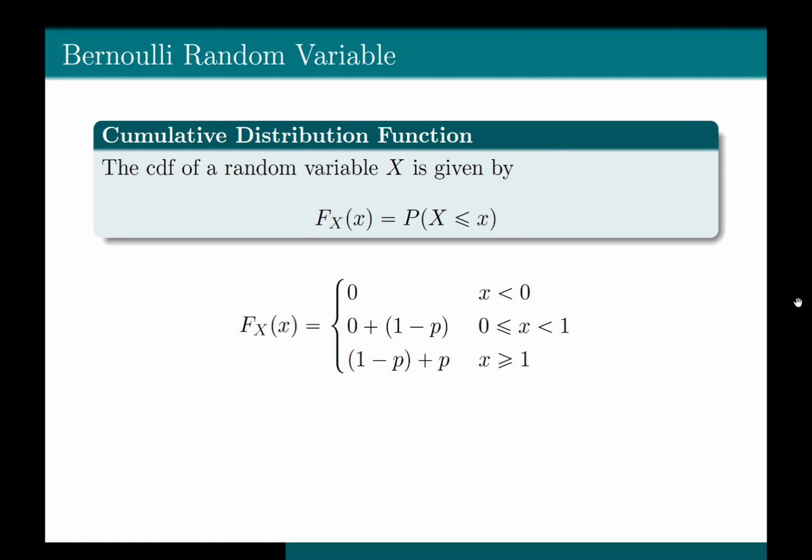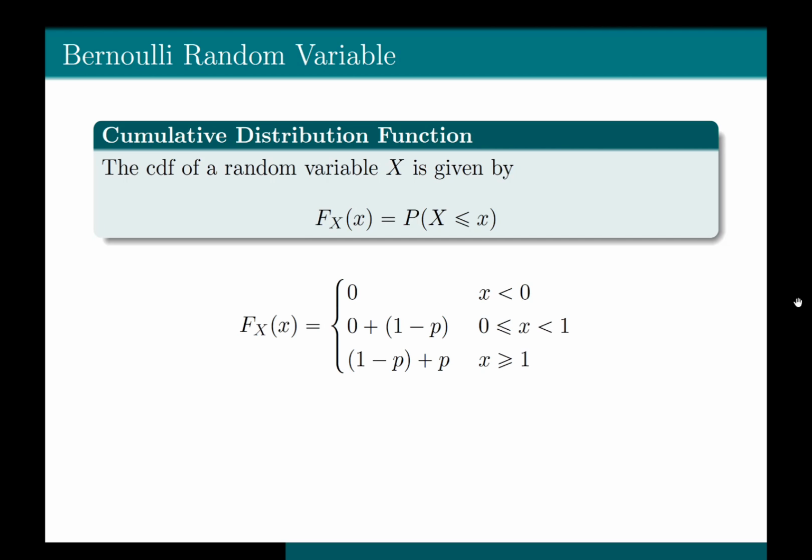You know that the probability of this random variable is 0 for all the values except at the points 0 and 1. At 0, it has probability 1 minus p, and at 1, it has probability p. So you add those two probabilities and you get the CDF at point 1.